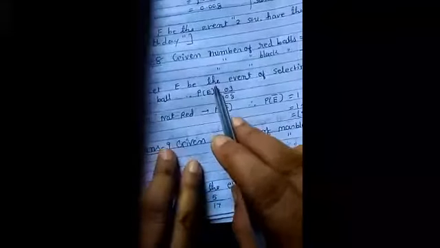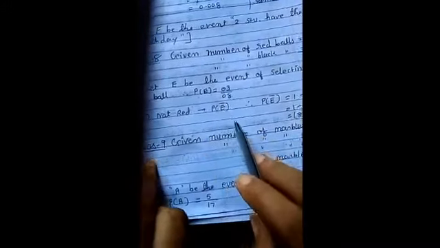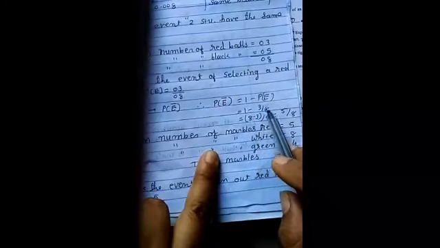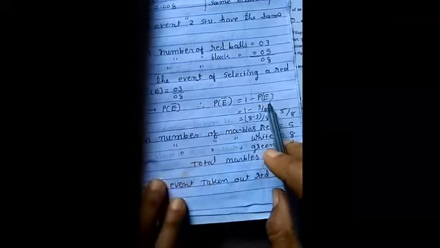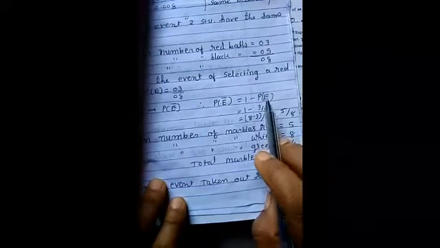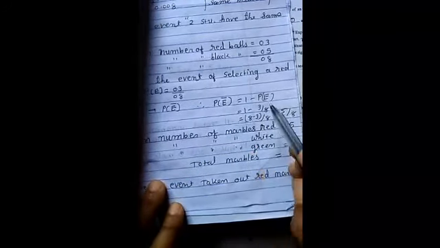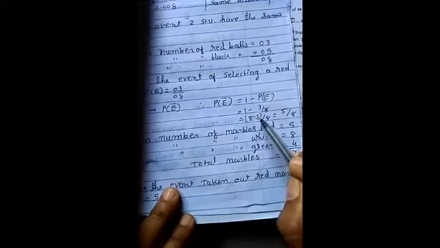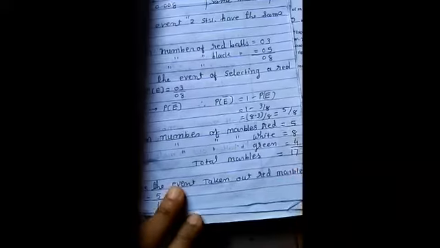This event is the complementary event of the first event. So P of E bar equals 1 minus P of E, equals 1 minus 3 upon 8, because the probability of event E equals 3 upon 8. Now we take the LCM of 8. 8 ones are 8. So 8 minus 3 upon 8 equals 5 upon 8.